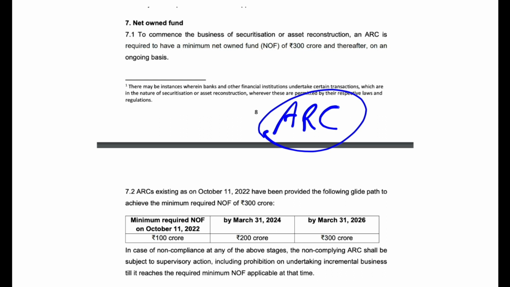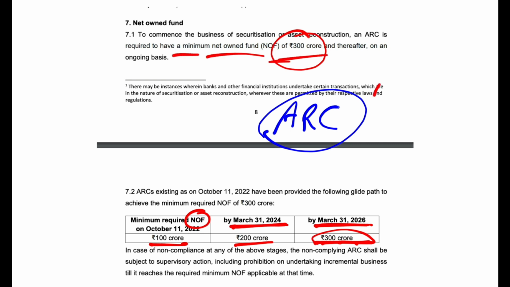The minimum net owned fund requirement is 300 crore. And it is not like 300 crore right away. You can have this requirement done by 31st March 2026. Earlier it was 100 crore by 11th October 2022. Then by 31st March 2024 it was 200 crore, and now it is 300 crore. So 300 crore is the minimum net owned fund requirement if you want to open an asset reconstruction company.